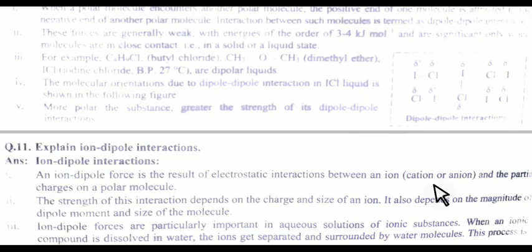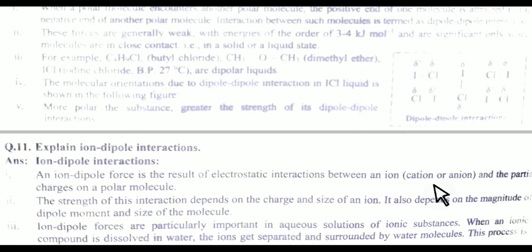It means an anion or cation can interact with the oppositely charged side of the polar molecule to develop a force of attraction between the ion and the polar molecule. Always remember, students, the strength of the interaction depends upon the magnitude of the dipole moment of the polar molecule, the size of the molecule, and the charge and size of the ion. As a rule, cations are smaller in size than anions. Hence, the charge on the cation is more concentrated. This makes the interaction between the cation and the negative end of the polar molecule stronger than the corresponding interaction between the anion and the positive end of the polar molecule.